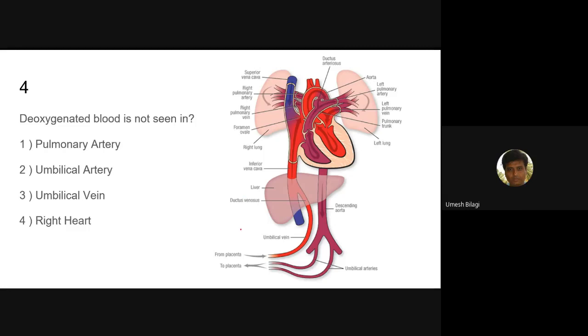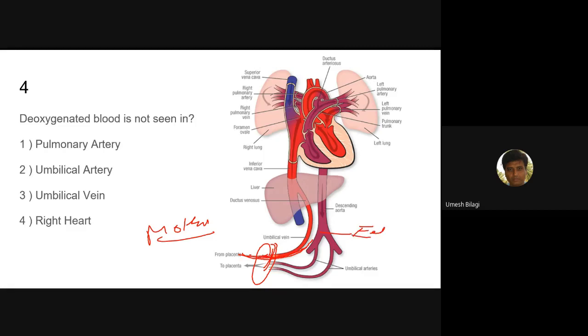Now, can you tell me, this is a placenta here. From the placenta, the blood will go into the umbilical vein. So this is the mother here. From the mother, through the placenta, blood will enter the umbilical vein of the fetus.